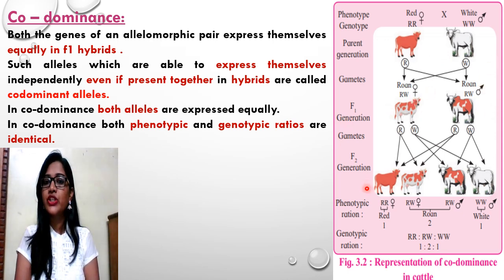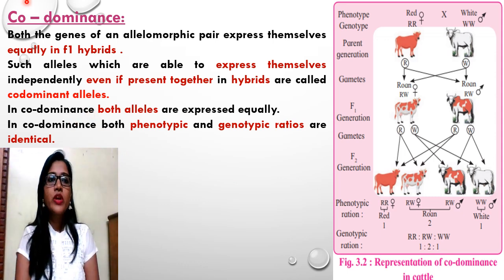In the F2 generation, when these roans are self-crossed, what do we get? In the F2 generation, we get one red coat cattle, capital R capital R, two roans, capital R capital W, and one white, capital W capital W. So they are produced in the ratio 1:2:1. Phenotypic and genotypic ratios are identical, just the same as in incomplete dominance.